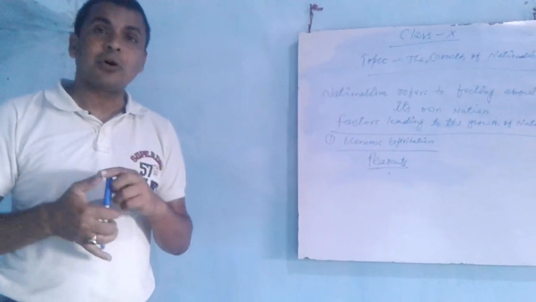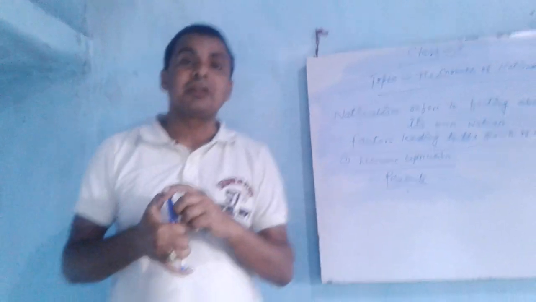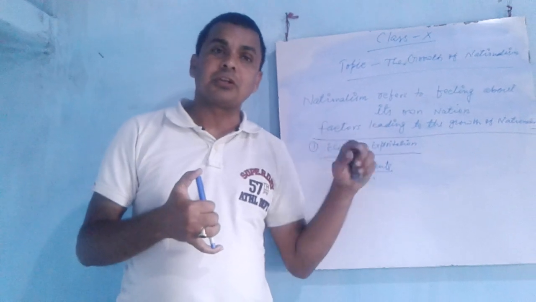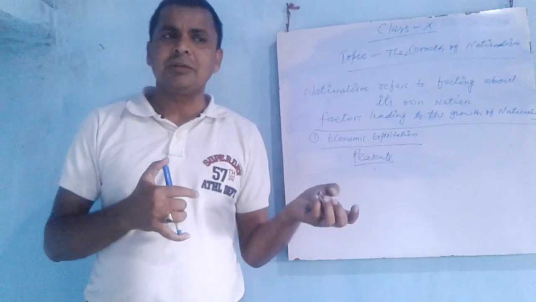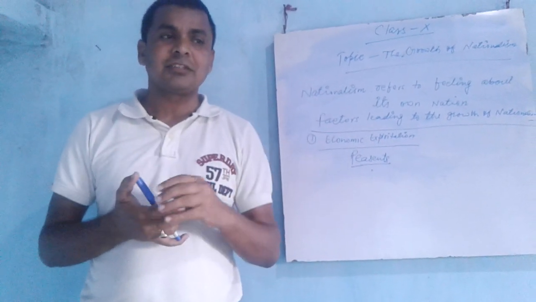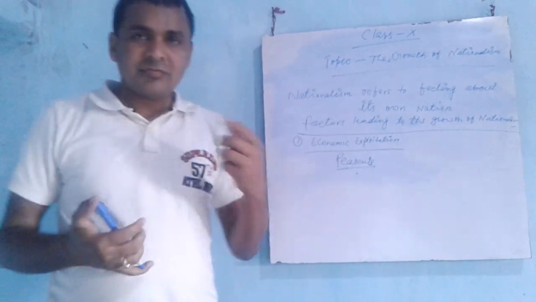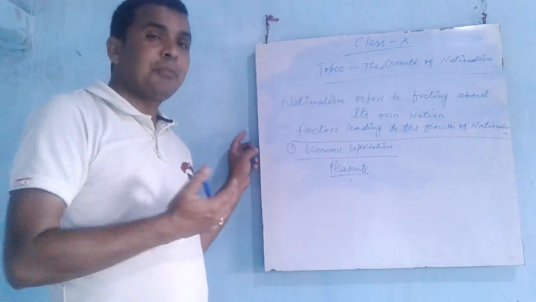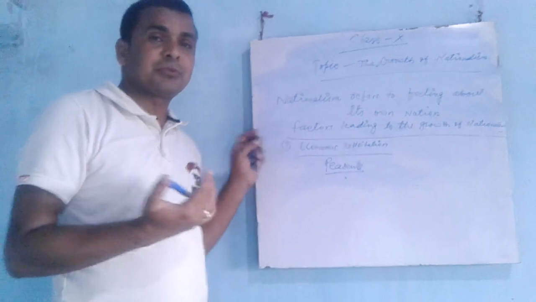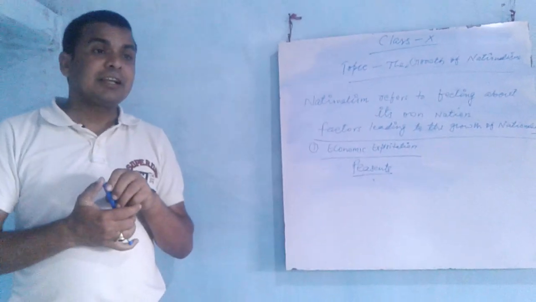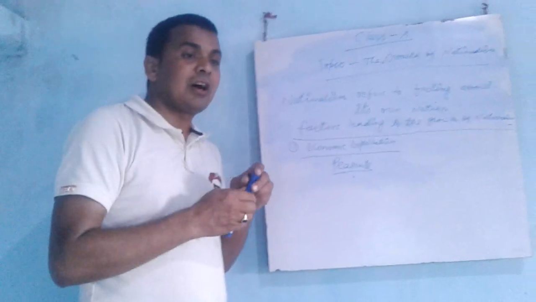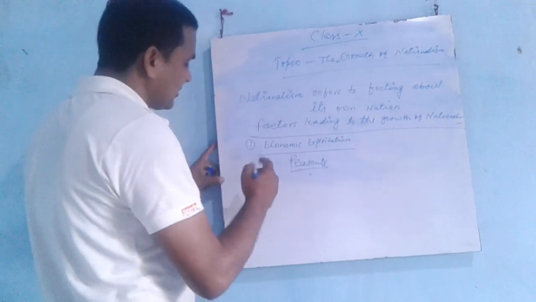Three by twenty parts of the farmers' land was used to grow only indigo instead of food grains, and the land was chosen by the British. So it was economic exploitation. Also, half or one third of the total produce was taken by the British. The second point is the artisans and craftsmen.